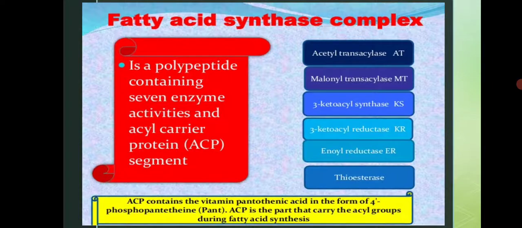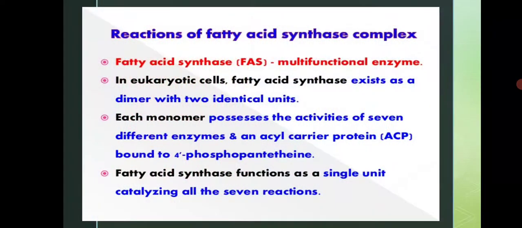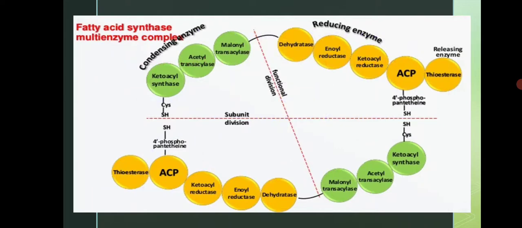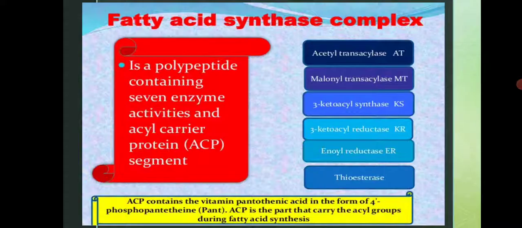So here you have to keep in mind the fatty acid synthase. The main important thing to keep in mind is that fatty acid synthase contains 2 main parts. First is the 7 enzyme activities: AT, MT, KS, KR, ER and thioesterase.